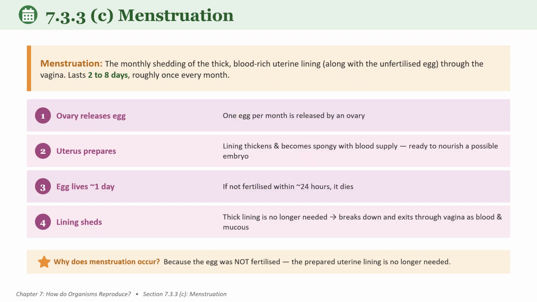Why does menstruation occur, children? Because the egg remains unfertilized, the uterine lining is no longer needed. That is why menstruation occurs. For example, if fertilization occurs, menstruation stops and pregnancy begins.